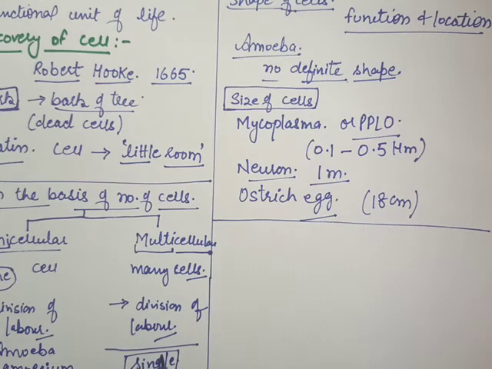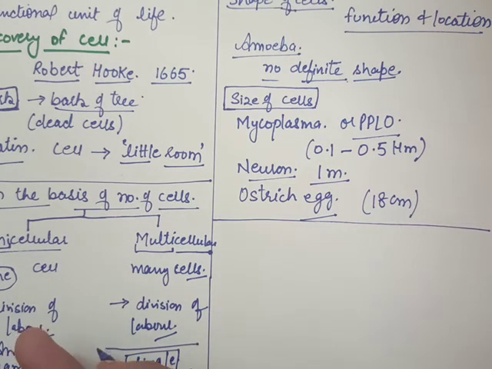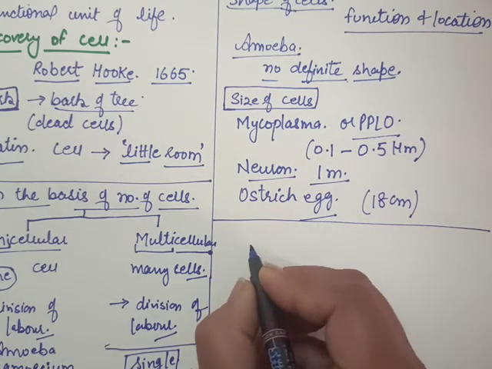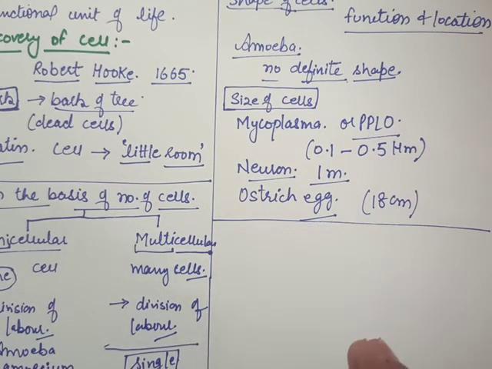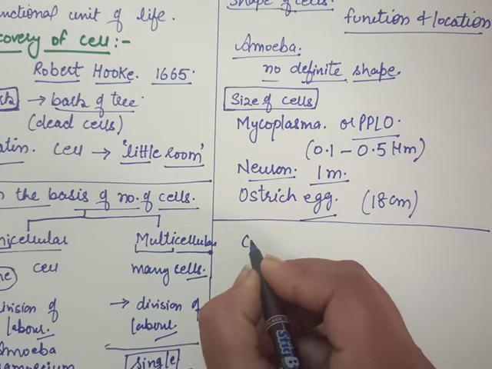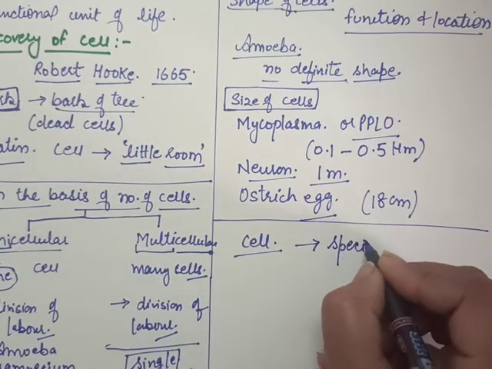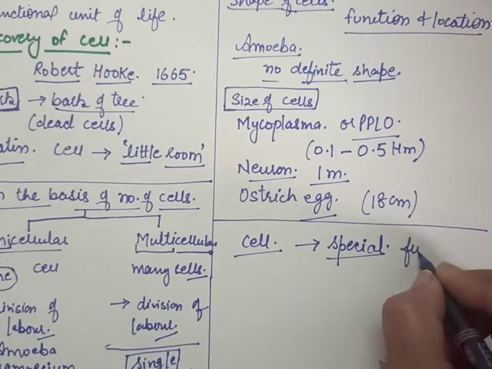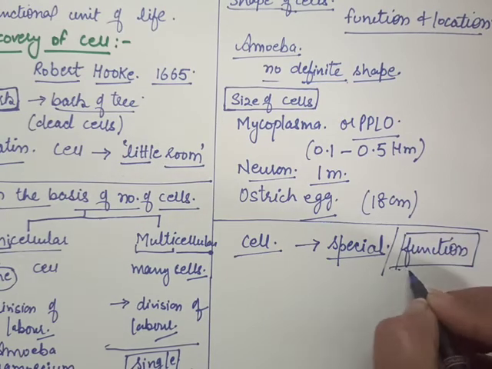And in a unicellular organism, all these functions are performed by only the single cell. How is this possible? It means in the cell there are some special kind of structures that help in doing those functions. Special structures that perform all the functions of the body.